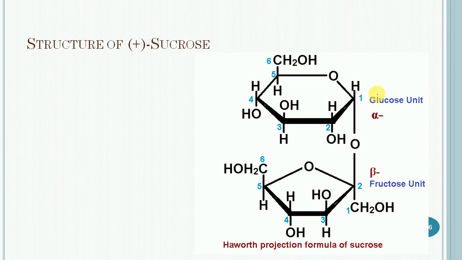This one is the glucose unit, which is a 6-membered ring, and this one is the fructose unit, which is a 5-membered ring, and both units are joined with the C1 carbon from glucose and the C2 carbon from fructose, and this one is the alpha glucoside linkage, and this one is the beta fructoside linkage.